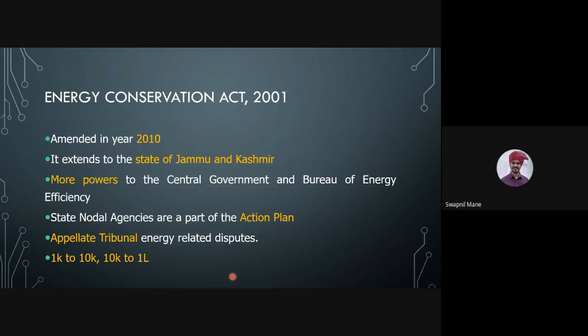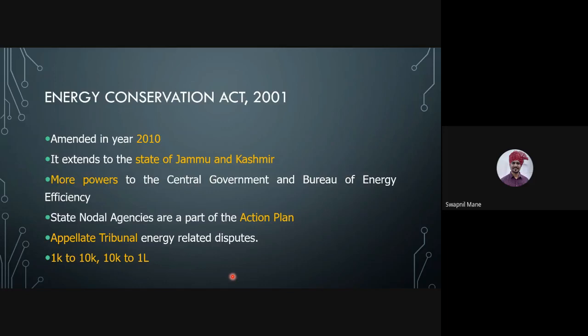But Maharashtra state may have different geographical conditions as compared to the country. So now state nodal agencies are also part of the action plan, and they can submit their policies to the Bureau of Energy Efficiency, get them sanctioned, and implement them at the state level. This happened in the 2010 amendment.